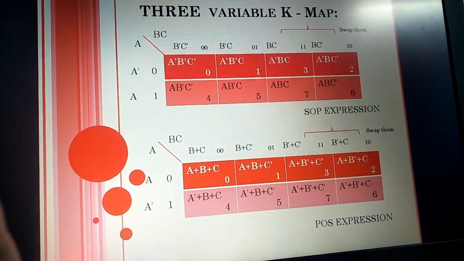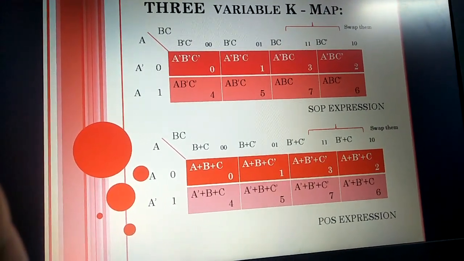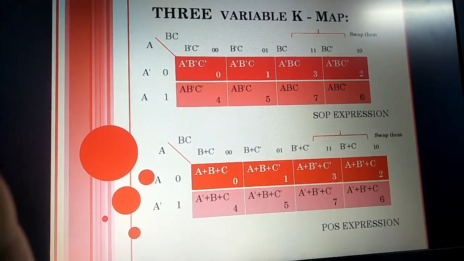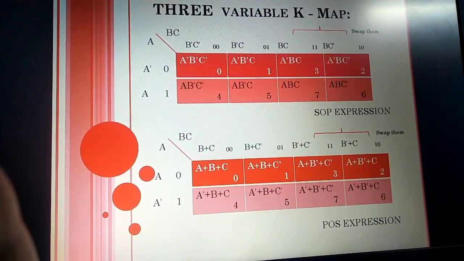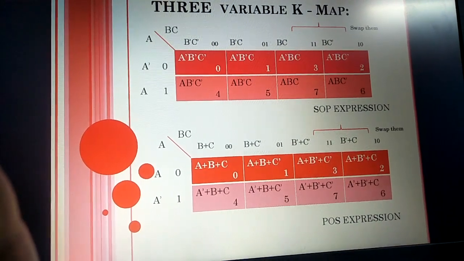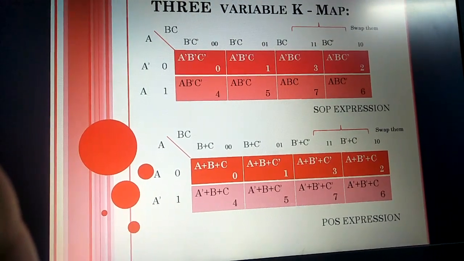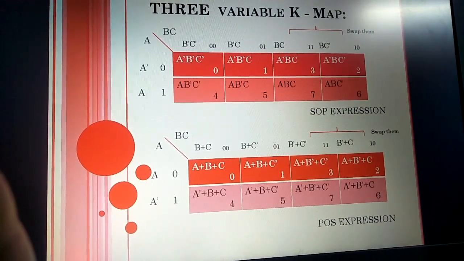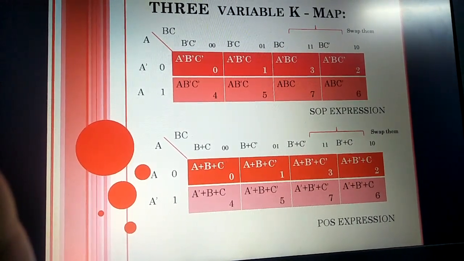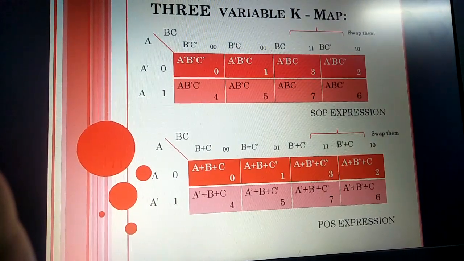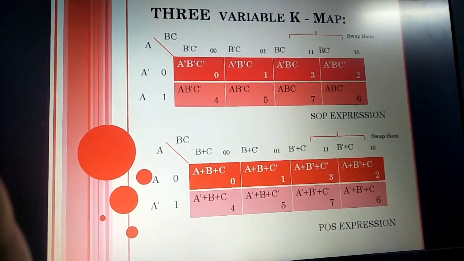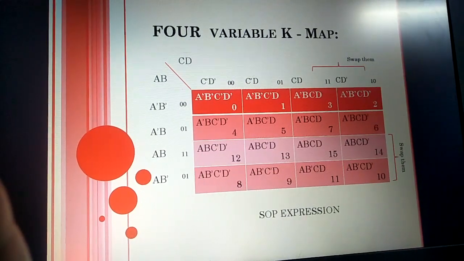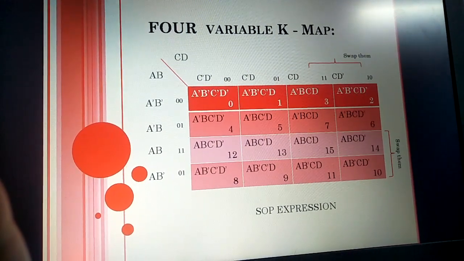And see the intersection cells I have written, the same way as I told you earlier in the two variable K-map. See, in the POS expression too I explained earlier. But what we have to remember is swapping the third and fourth columns, and we have to see the numbering also. It is a way to create a three variable K-map, and the next one is the four variable K-map.